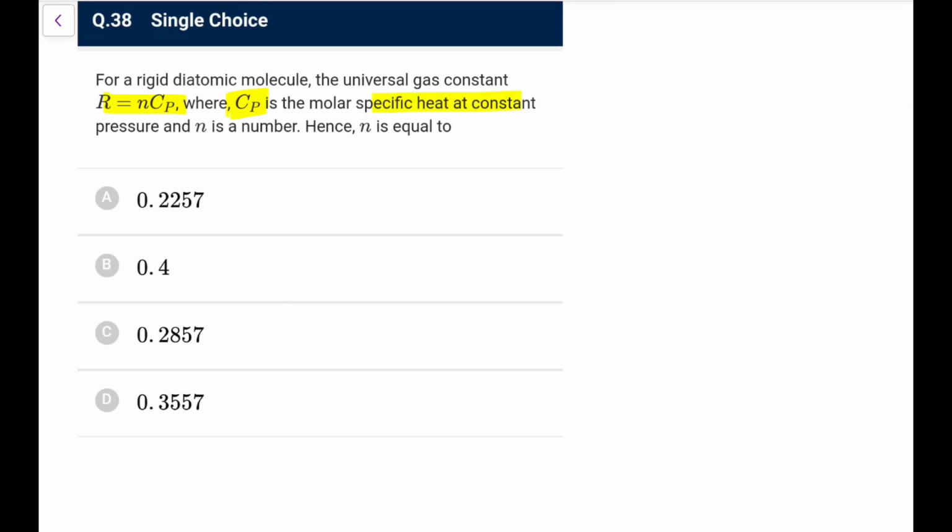Next. For a rigid diatomic molecule, the universal gas constant R is N Cp, where Cp is the molar specific heat at constant pressure and N is a number, hence N equals. So what is given, rigid diatomic, that means we don't have to take vibration. So Cp for rigid diatomic, you know, is 7R by 2. So going by this logic, N would be 2 by 7. 2 by 7, you can write it as 0.28 something, that would be the most appropriate thing. Go for option C here.